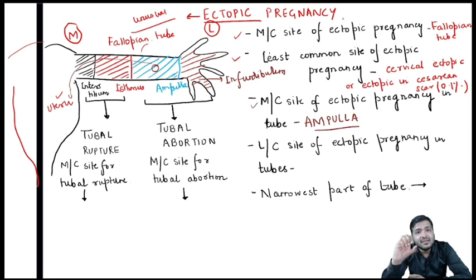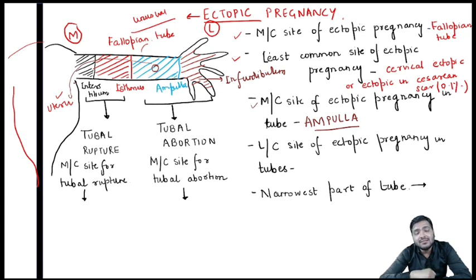Peristalsis means rhythmic contraction and relaxation. The muscles of the fallopian tube relax and contract so that it pushes the zygote into the uterine cavity. Along with that we have the ciliated epithelial cells. The epithelial cells have cilia on top, that also favors the movement of this zygote into the uterine tube. Now if the peristalsis movement is not occurring properly, or if the cilia is not working, the zygote will not be able to move into the uterine cavity.